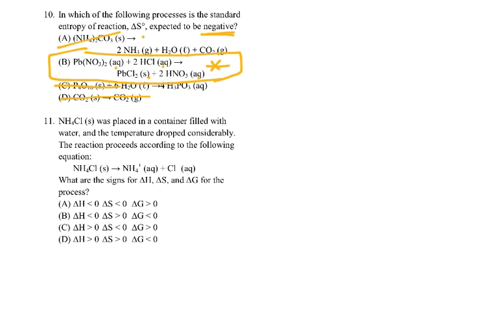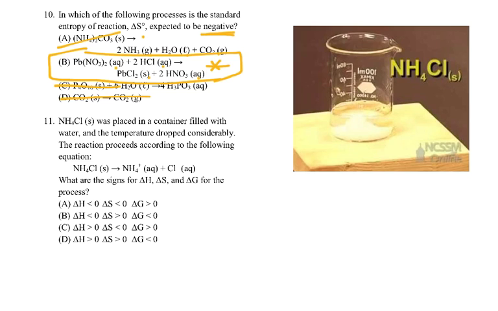Number 11, ammonium chloride is placed in a container with water and the temperature drops considerably. The reaction proceeds according to the following reaction. Ammonium chloride is going to dissolve. I actually looked online and found a little movie where they take some ammonium chloride and dissolve it in water. One thing you can't really see is that down in the bottom they put a big drop of water and then put this on here.